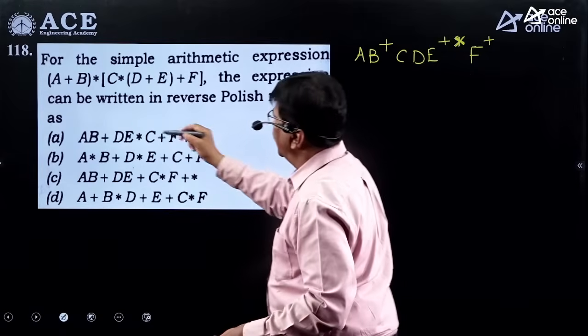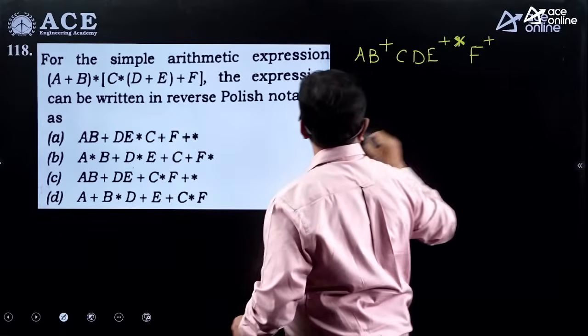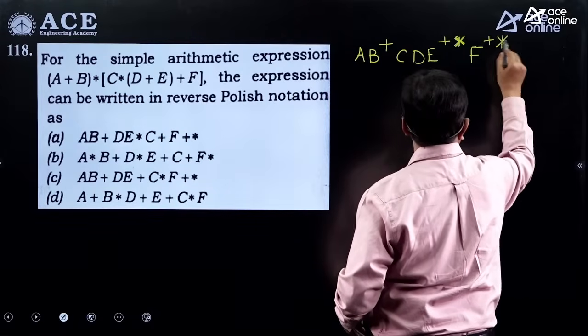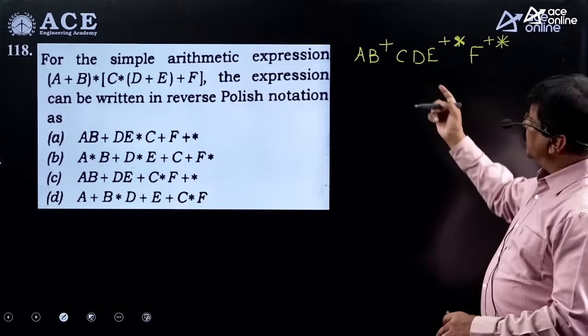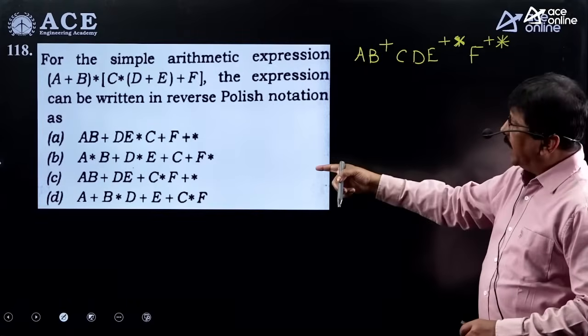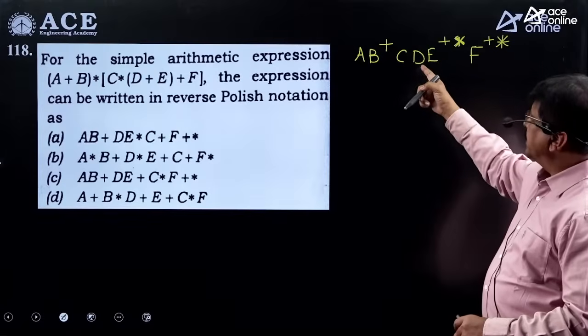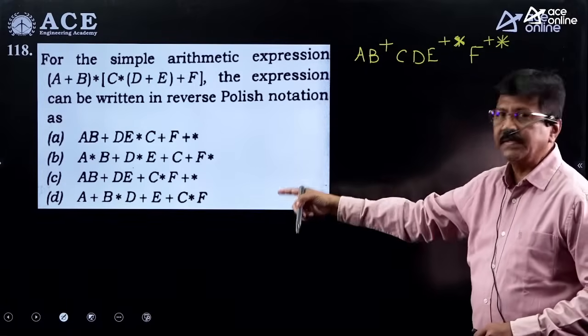And finally, this multiplication takes place. Okay, so this is the correct way to write this postfix notation. But if you look carefully, this type of answer or option is not given in this.